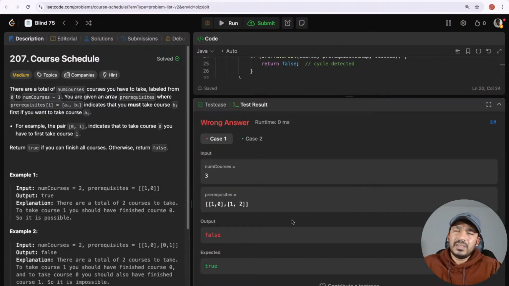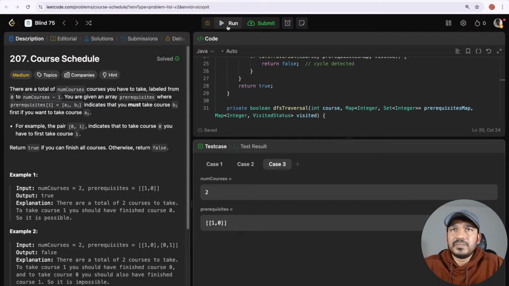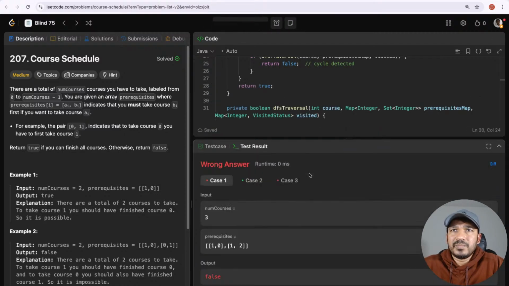So here we see 1 and 0 and 1 and 2. So this is the example that I had added. Let's add another example here, the original example, whatever was there, as 2, and then only this was there. And let's see if that works. Okay, even for that one it's failing.